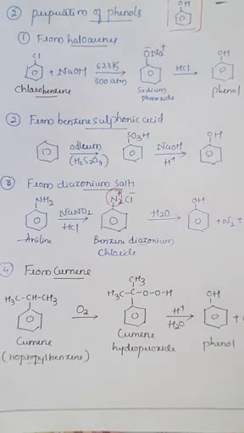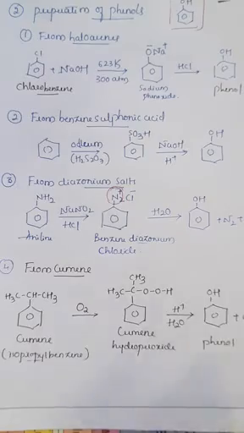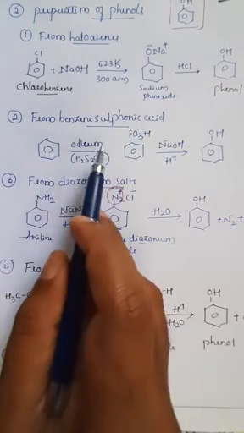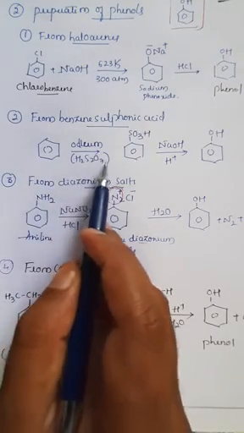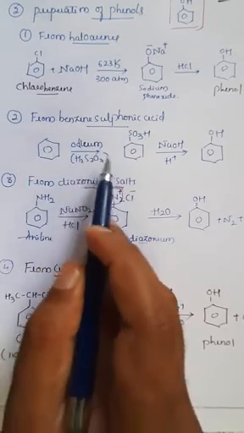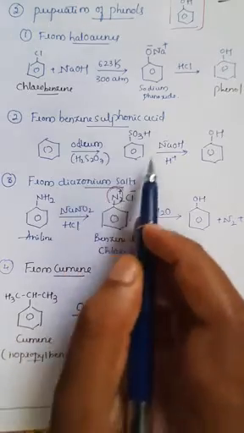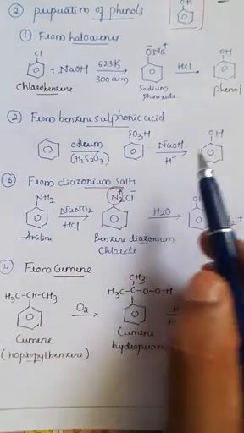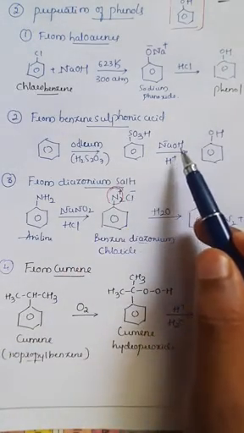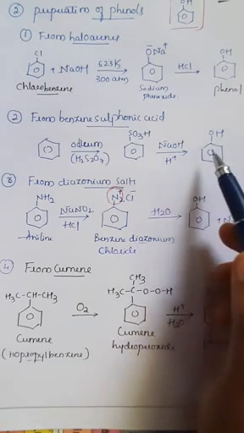And from benzene sulfonic acid, so here if you take benzene, when you react this benzene with oleum, that is H2S2O7, the molecular formula of oleum, it will convert into benzene sulfonic acid, right? So this is benzene sulfonic acid. Further, on the treatment with the basic medium like NaOH, and in presence of H plus ions, it will convert into phenol, right?